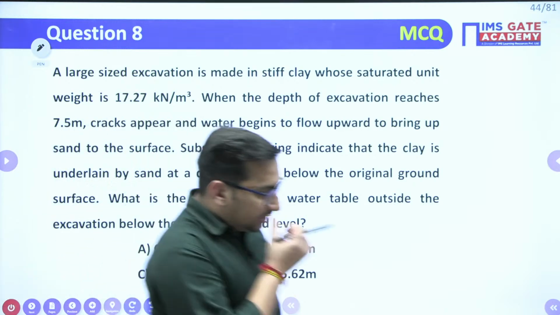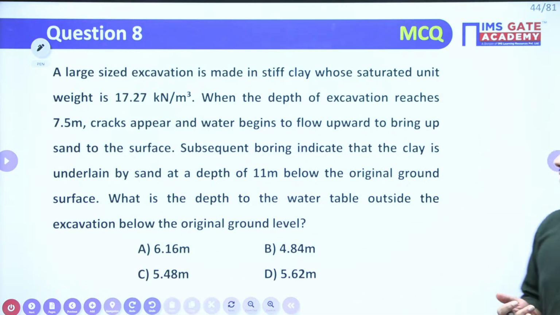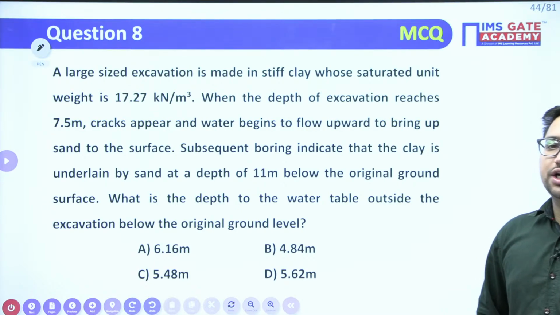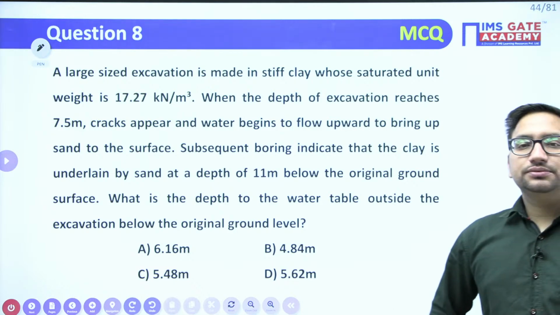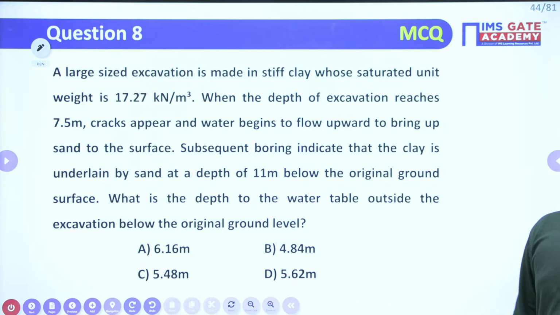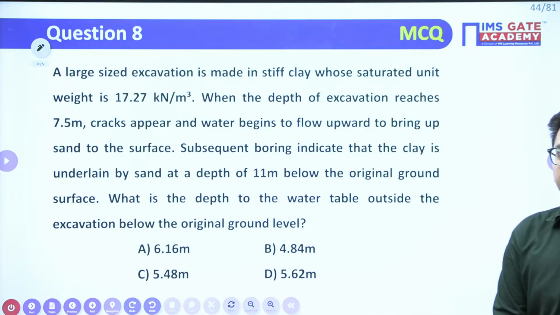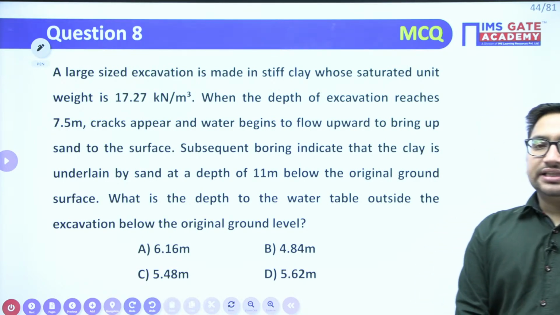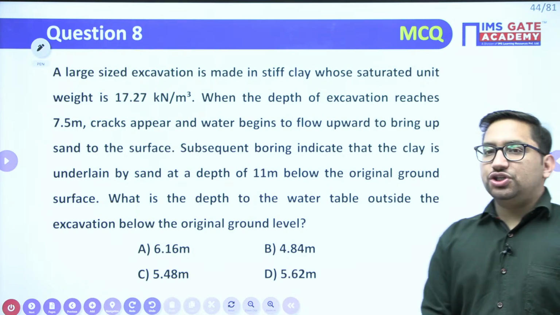I'll just move aside so that it will be clear for you to see the particular question. Just go through the question. I'll give you a minute just to understand what this question says. Also, if you can let me know the concept of this particular question in the chat box. If you are able to crack what concept will be used here, just let me know in the comment box. I have already discussed this concept also, right? It is just now the implementation of that particular concept. Clear? Those who are classroom students will definitely be aware of this type of questions and the concept.